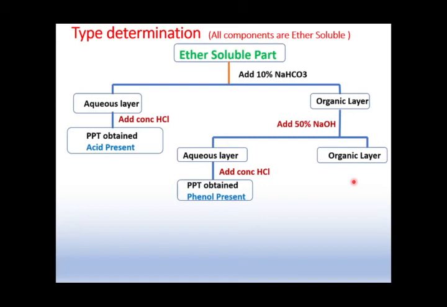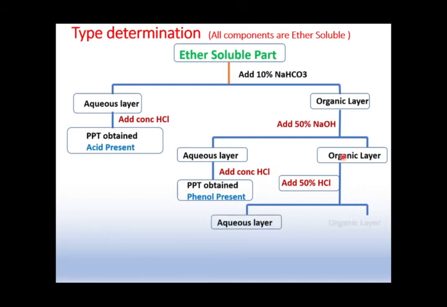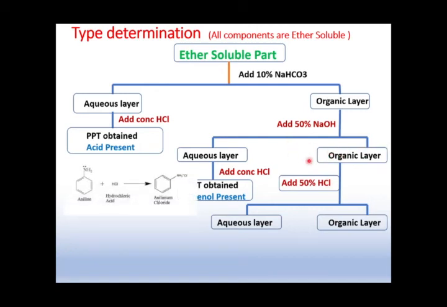So for the organic layer, for the determination of base, we will add 50% HCl. After adding 50% HCl to this organic or ether layer, we again get two layers, aqueous layer and organic layer. Now as you know, on adding 50% HCl, if a base is present, it will form a salt with our base, that is aniline and its derivatives.